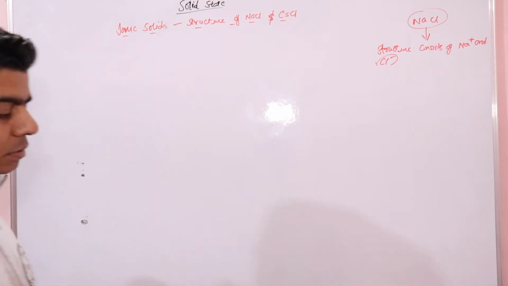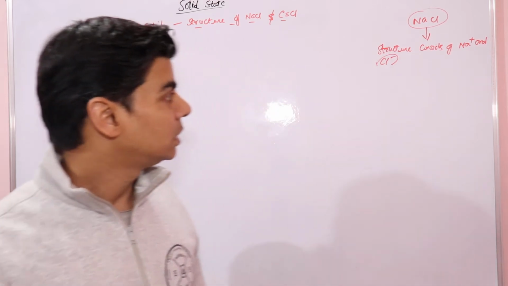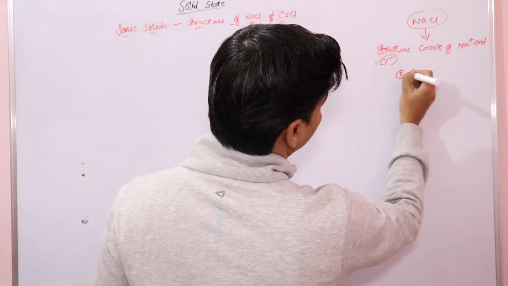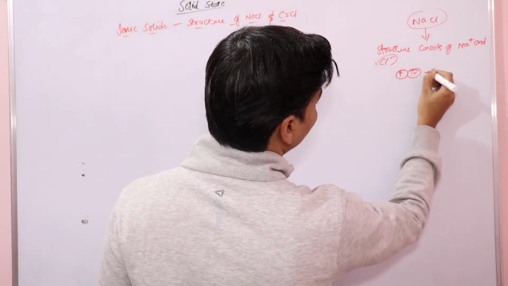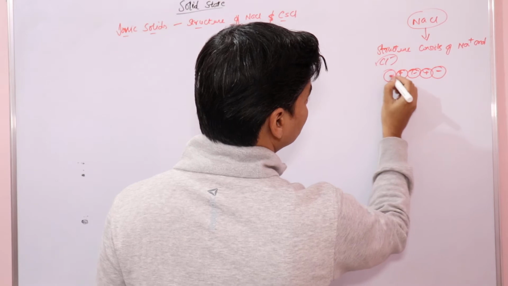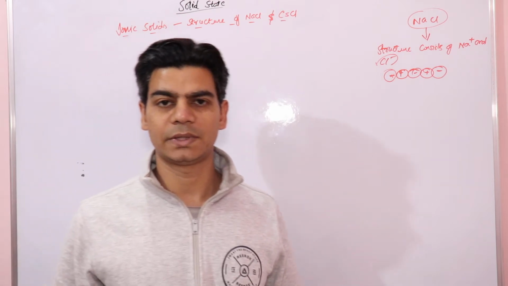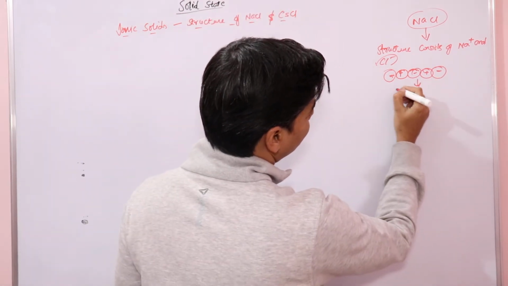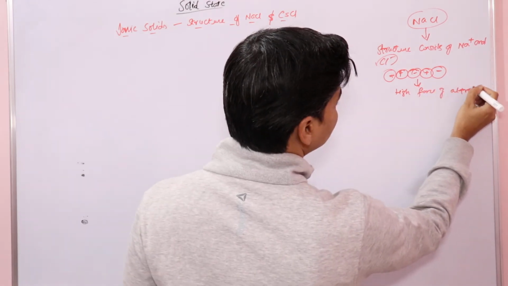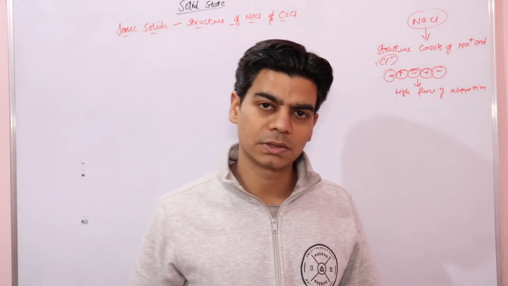Now let's go through a little about what ionic solids are. Since we know that ionic solids consist of ions, they consist of positive and negative ions, right? And we know that between positive and negative ions there is a very high electrostatic force of attraction. So we have a high force of attraction between oppositely charged ions in the structure of ionic solids, right?